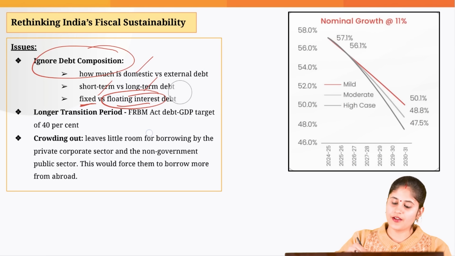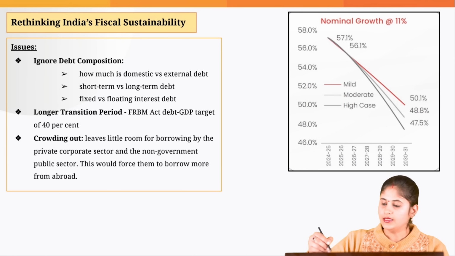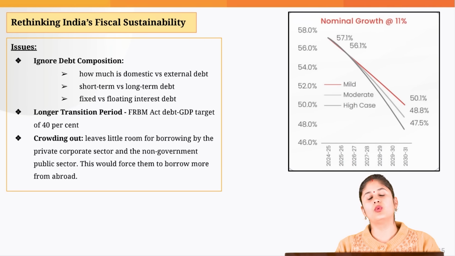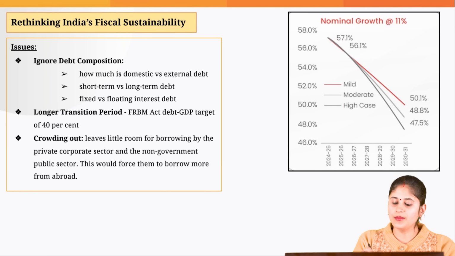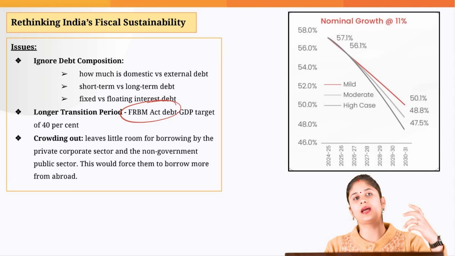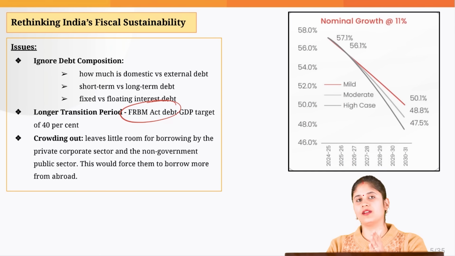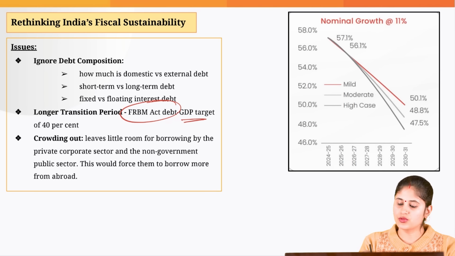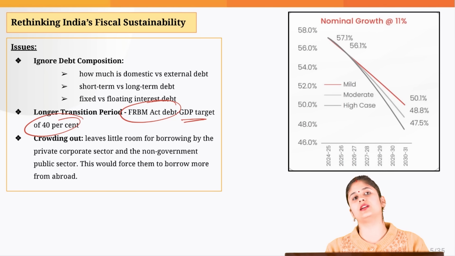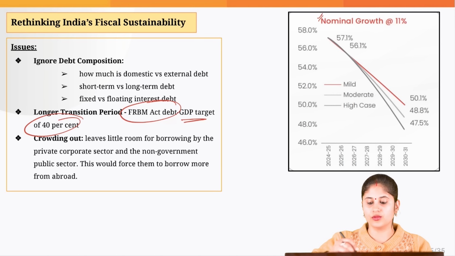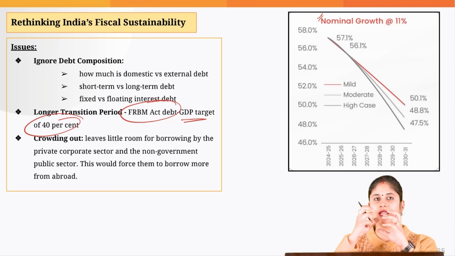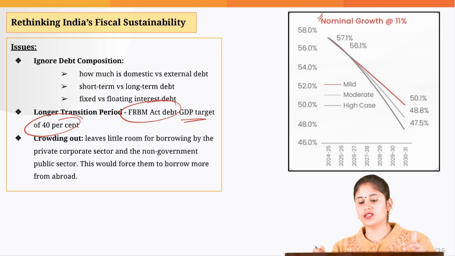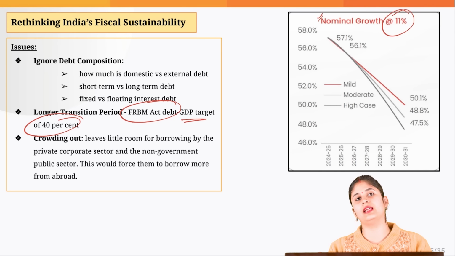Then the experts have pointed out that this transition would take us more time to actually meet the target given by the N.K. Singh committee when it comes to the FRBM Act, that for the central government it should be 40% of our GDP. Just look at this scenario. I told you that the government has provided us different trajectories. So we are assuming that the GDP is growing at a rate of 11%.